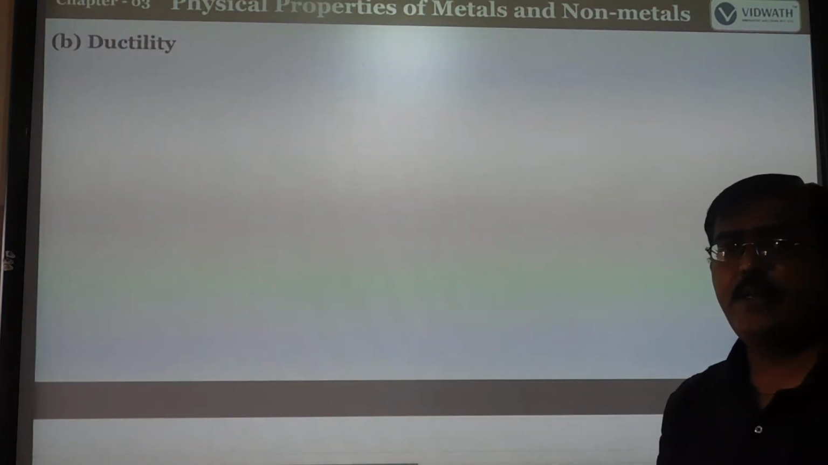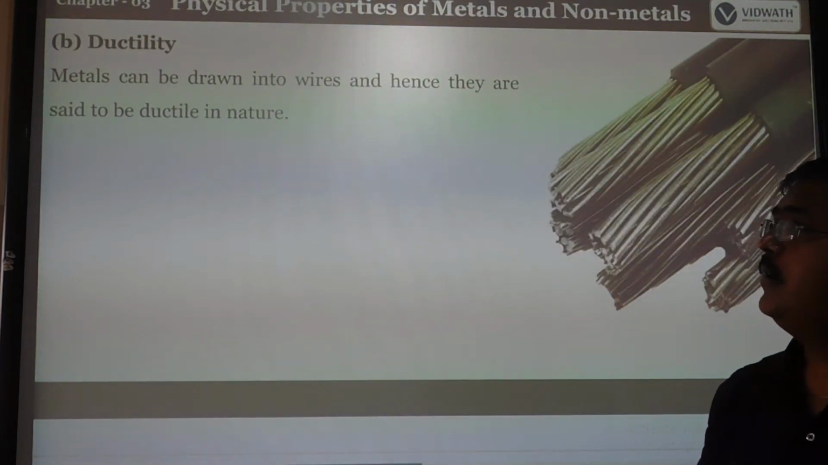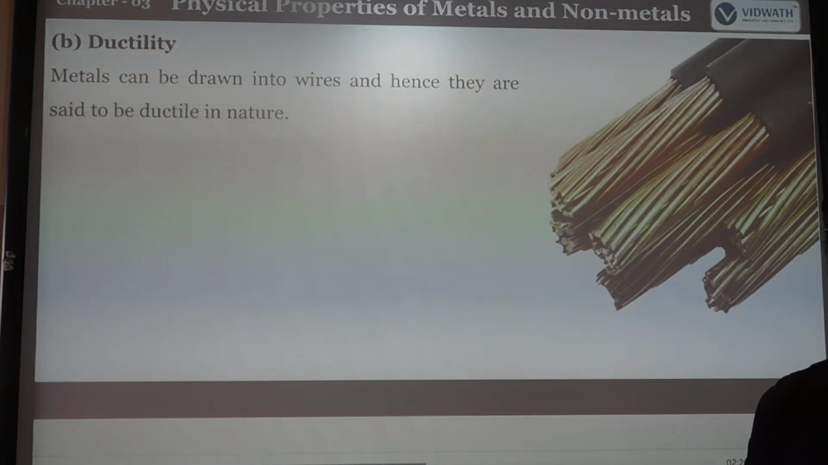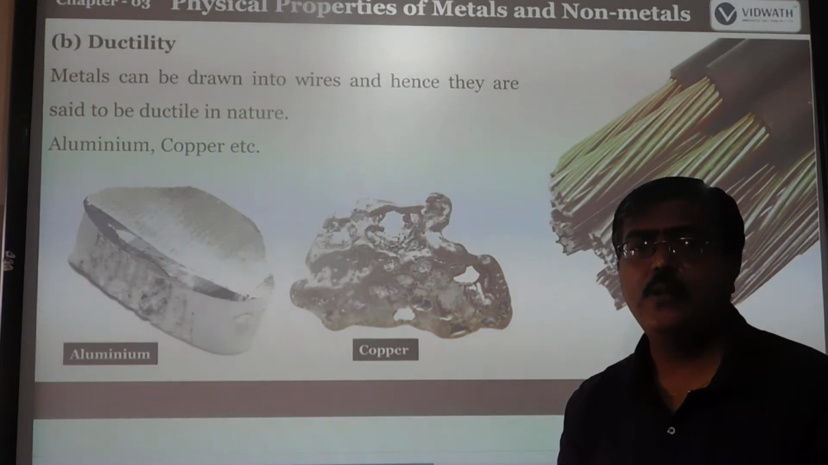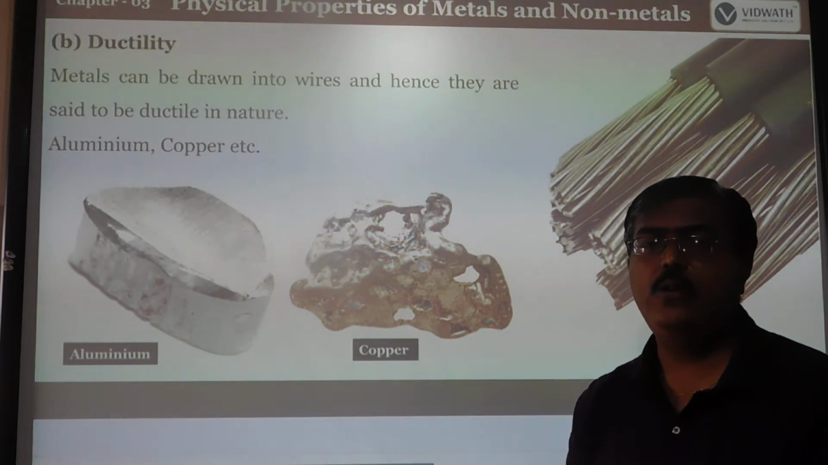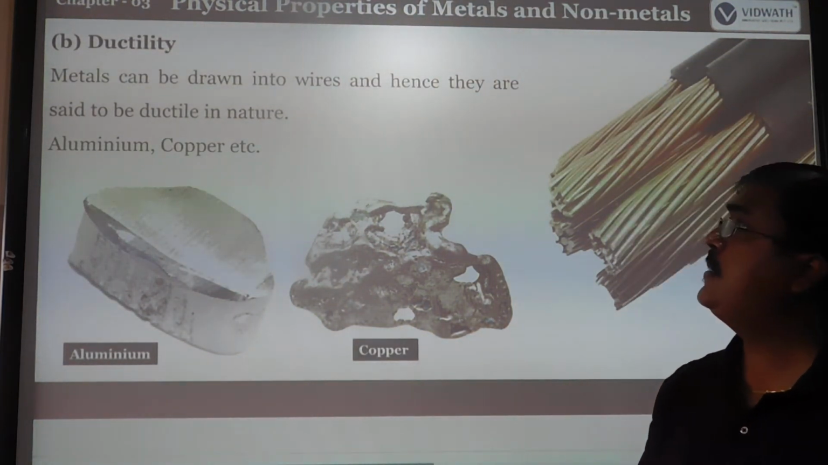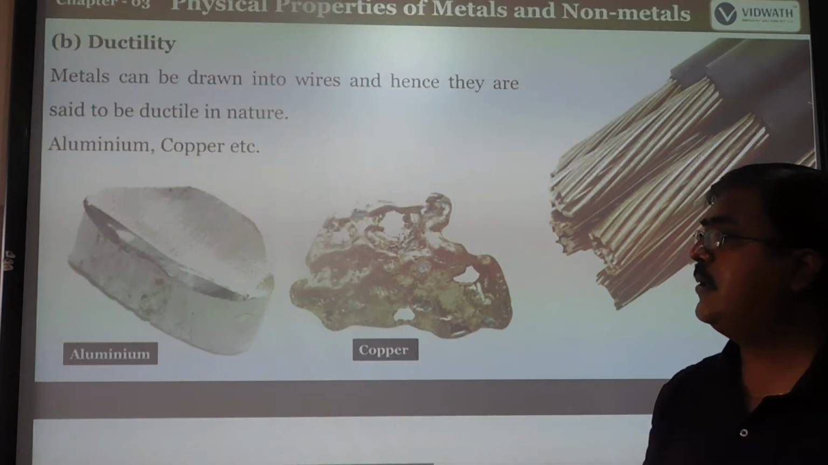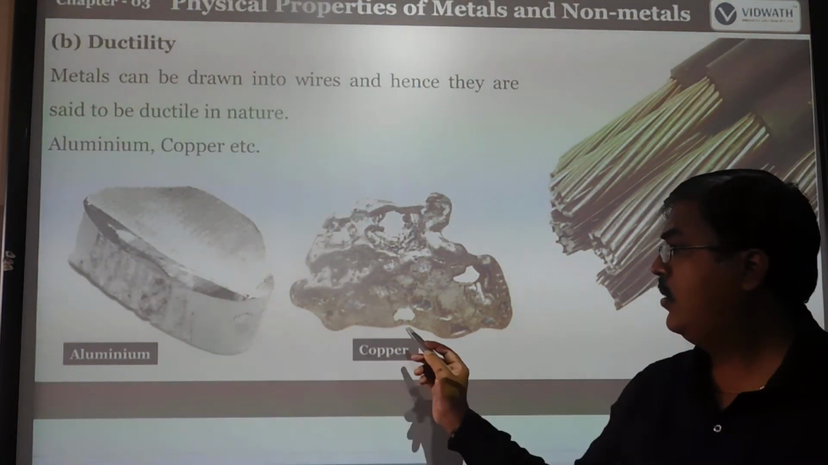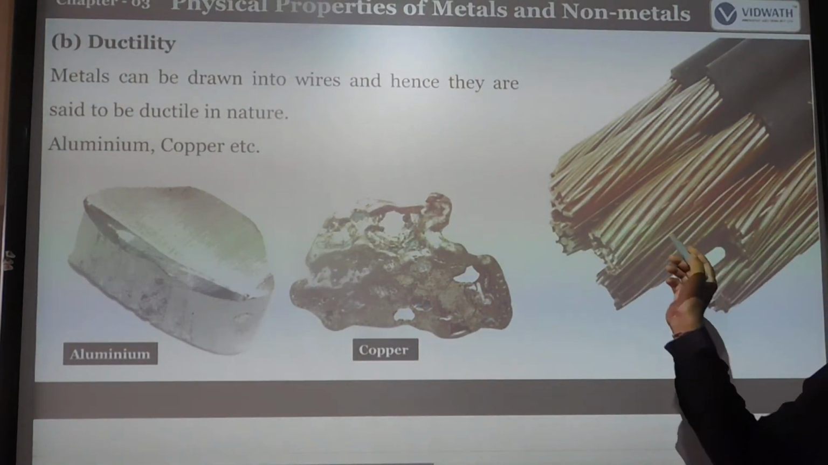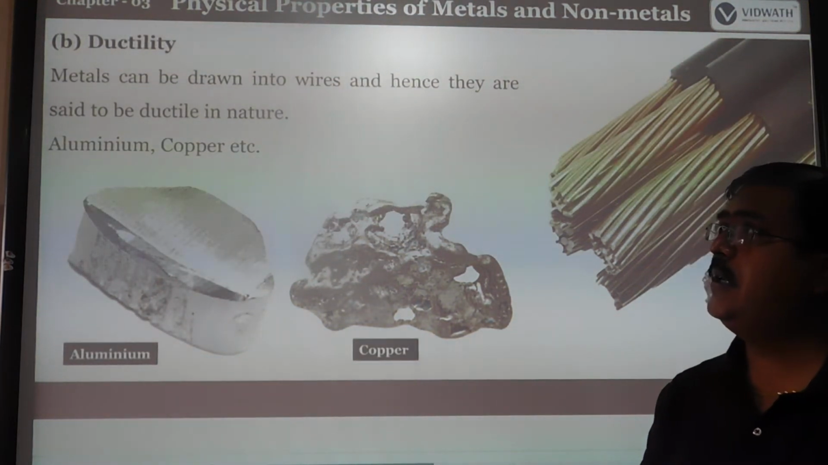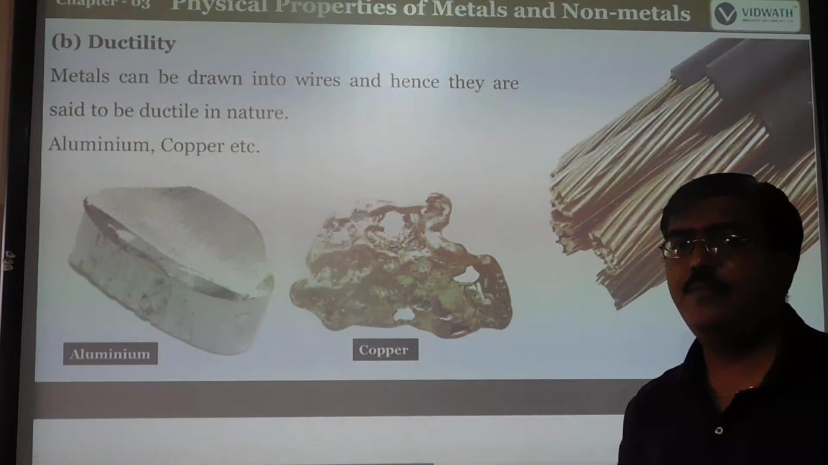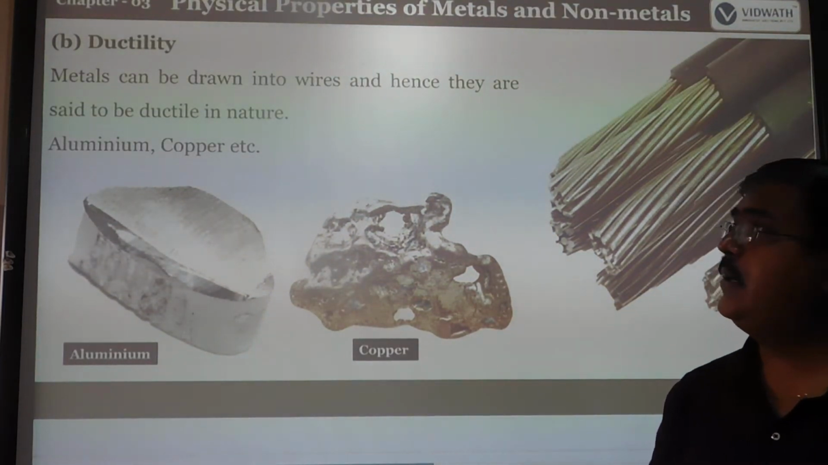Next one is ductility. Ductility means metals which can be drawn into wires. You have already seen that at home in the wires, is it not? They are made of copper wire, aluminium wires. So metals which can be converted into wires are said to be ductile in nature. We use aluminium, copper, and there are bundles of wires. This property of metals we call ductility. It means metals which can be drawn into wires.